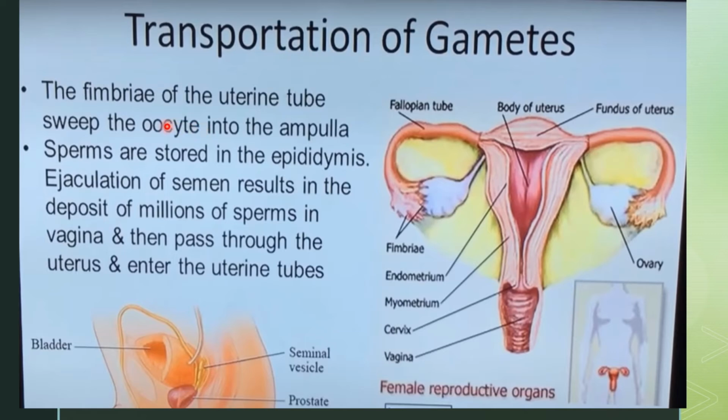So shortly before ovulation, fimbriae of the uterine tube will sweep over the surface of the ovary, and the tube itself begins to contract rhythmically. यहाँ जो ट्यूब है उसकी रिदमिक कंट्रैक्शन और रिलैक्सेशन स्टार्ट हो जाएगी, and it is thought that the oocyte surrounded by some granulosa cells is carried into the tube by these sweeping movements.